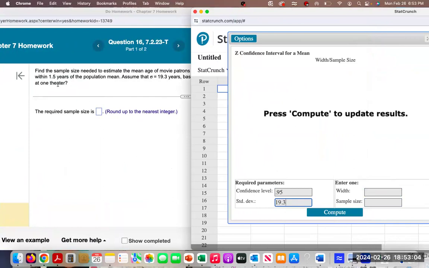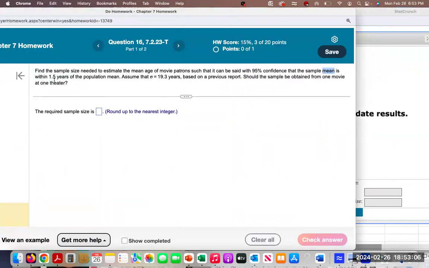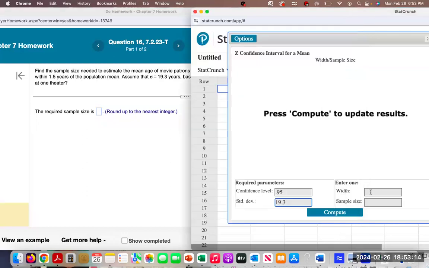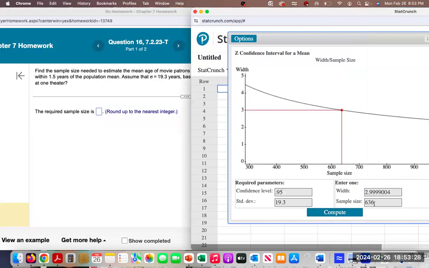And the margin of error is 1.5. This is how close you want to be to the actual population mean. You want to be within 1.5 years of the population mean. So the margin of error is 1.5. And if we multiply it by 2, it's going to give us the width of the confidence interval. So if I click compute, I will get my sample size. So the sample size is 636.